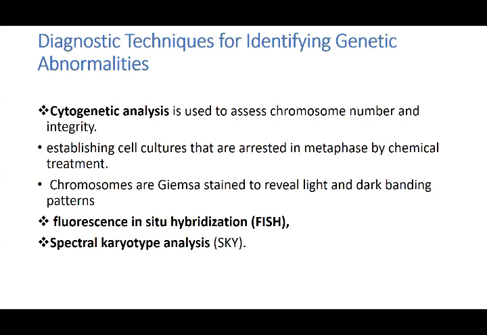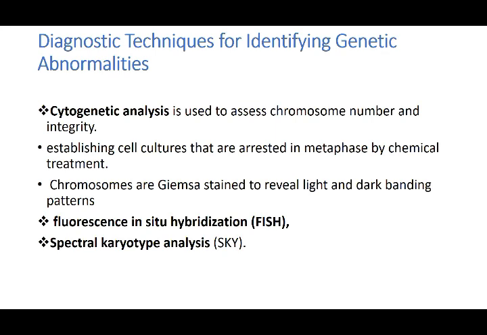Then diagnostic techniques to study the genetic cells. If you have to study specifically, we do the chromosomal analysis, and that is karyotyping. Another test that we can do is cytogenetic analysis, to assess the chromosome number and the integrity, what the shape is and all. Cell cultures are arrested in metaphase by chemical treatment, and then the banding is revealed, showing the normal pattern. Then there is a test called fluorescence in situ hybridization, that is also done to study the chromosomes.